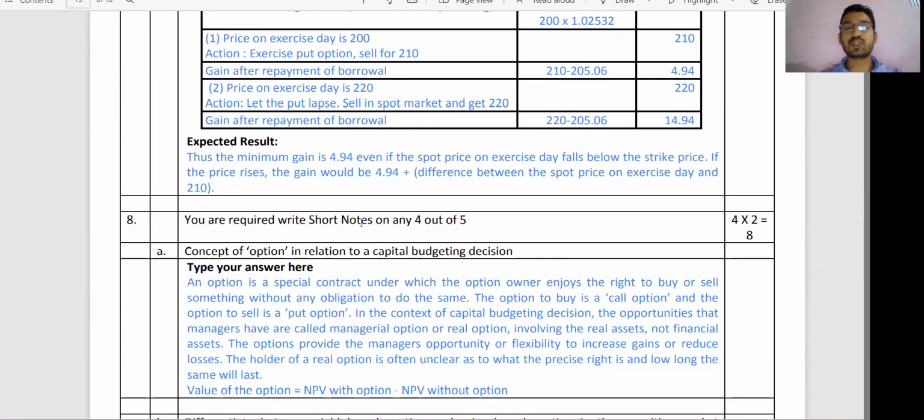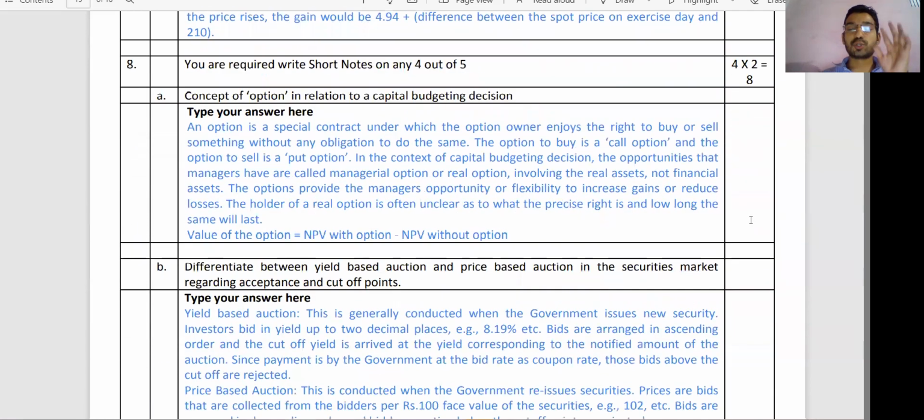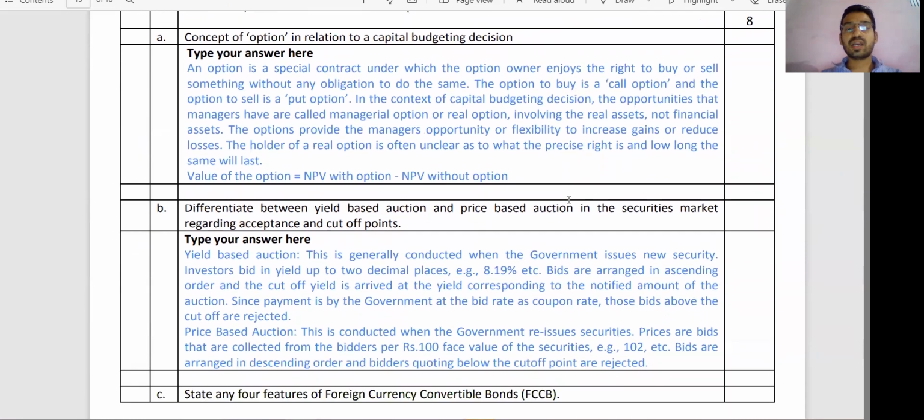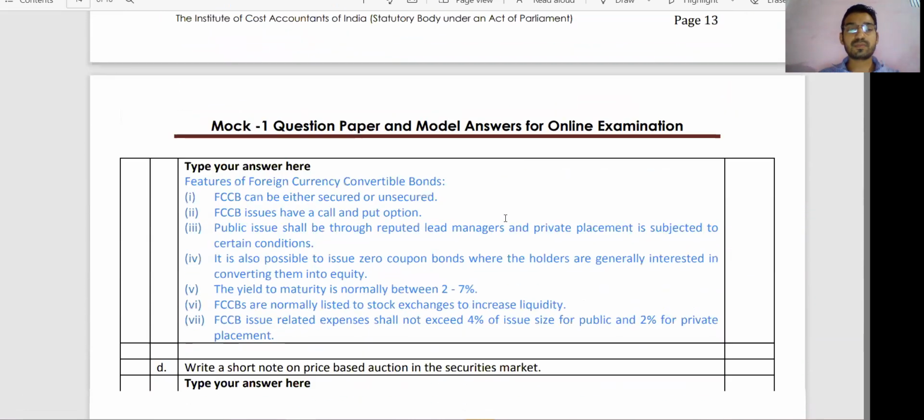You are required to write short notes on any 4 out of 5 questions. So 4 marks into 2, 8 marks. For theory you just need to practice more and more. You need not write long theory, just short and crisp theory you have to write in the main exam.